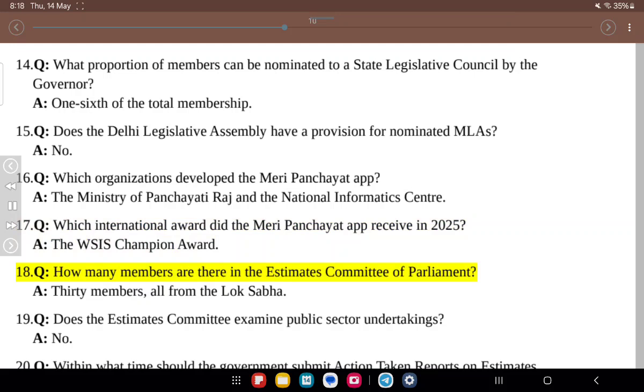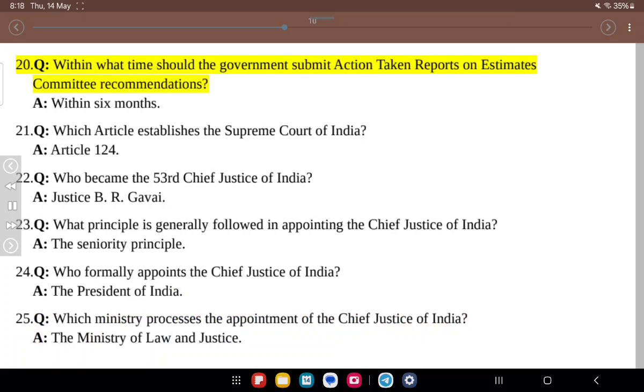18. Q. How many members are there in the Estimates Committee of Parliament? A. 30 members, all from the Lok Sabha. 19. Q. Does the Estimates Committee examine public sector undertakings? A. No. 20. Q. Within what time should the government submit action taken reports on Estimates Committee recommendations? A. Within 6 months.